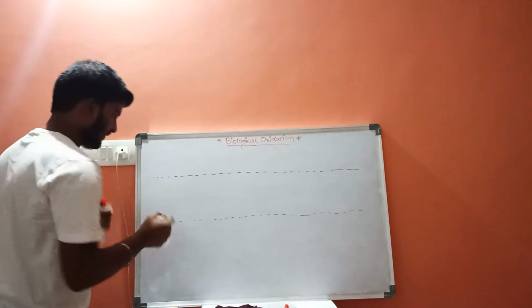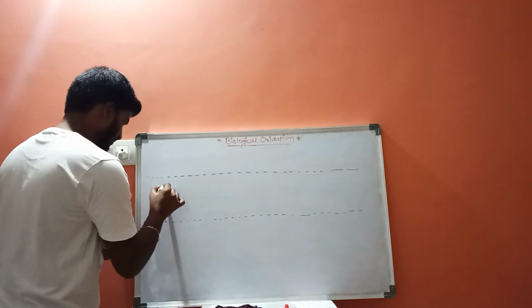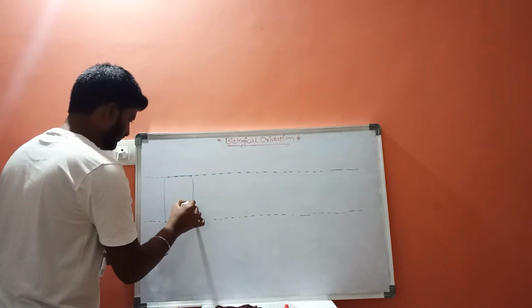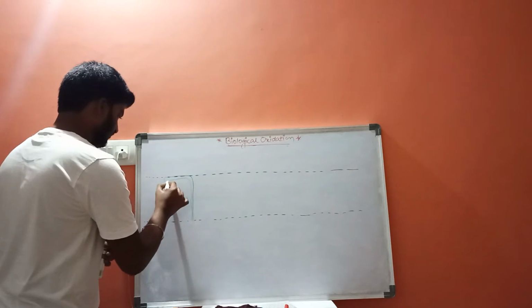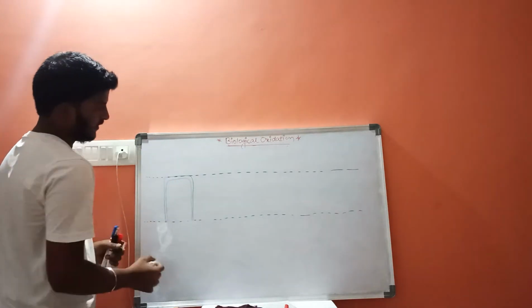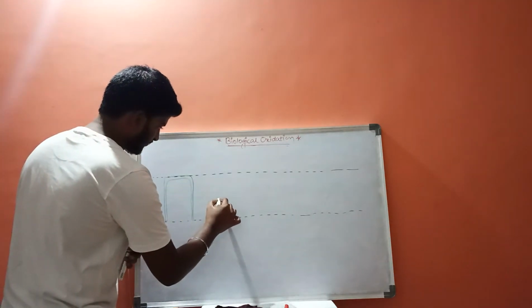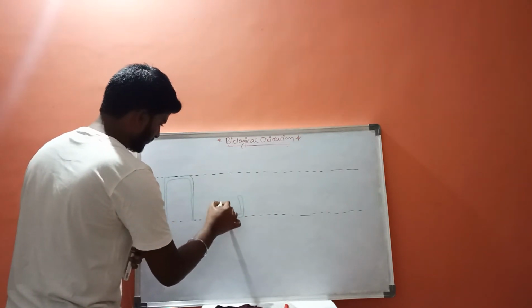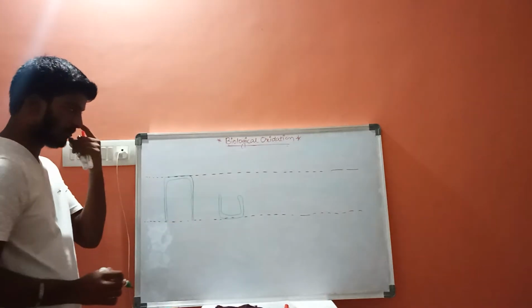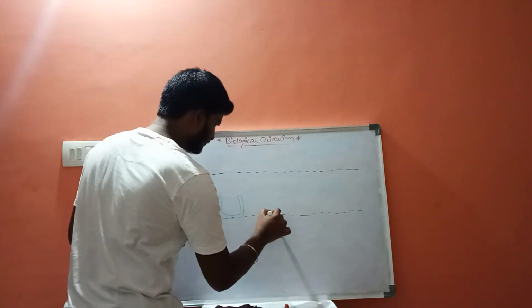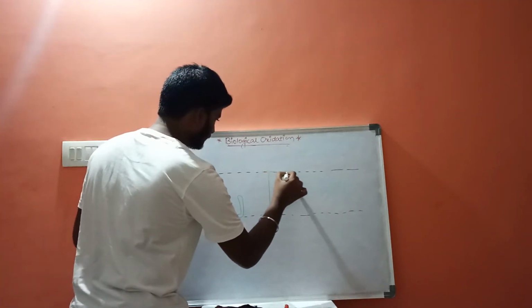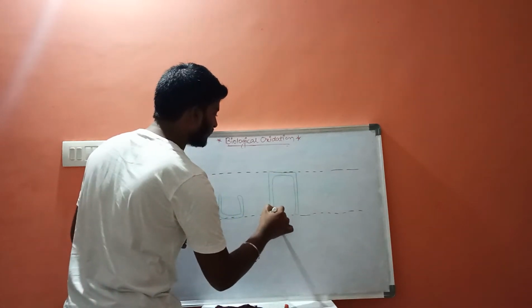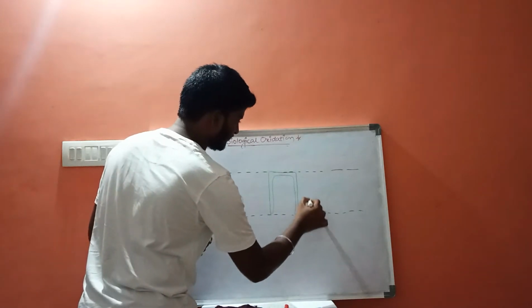and this is complex 1. This is complex 2. This is complex 3.